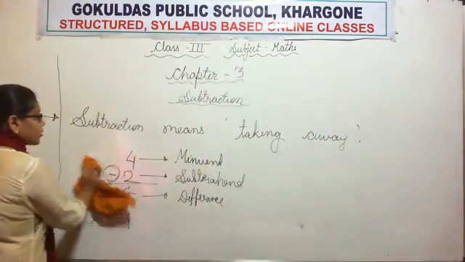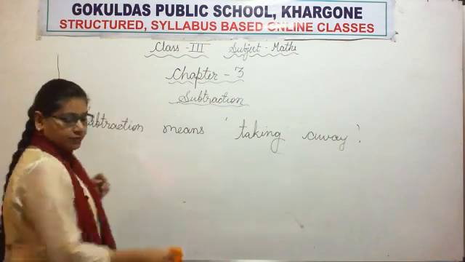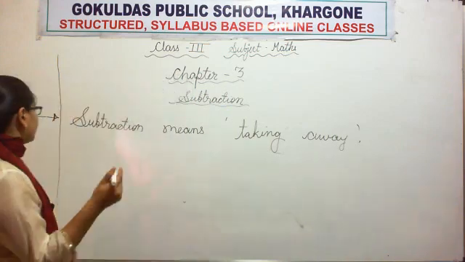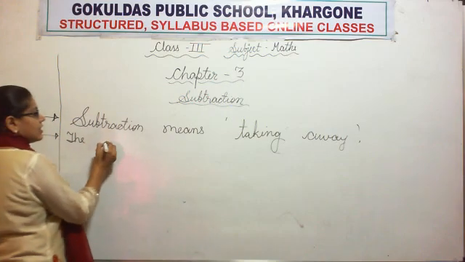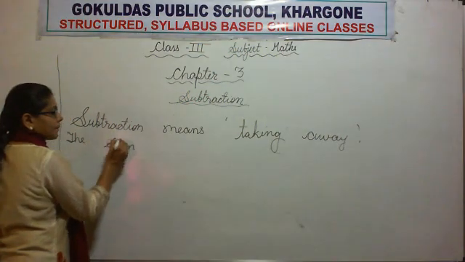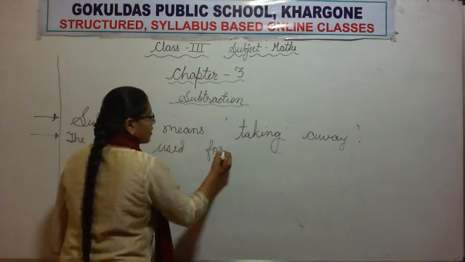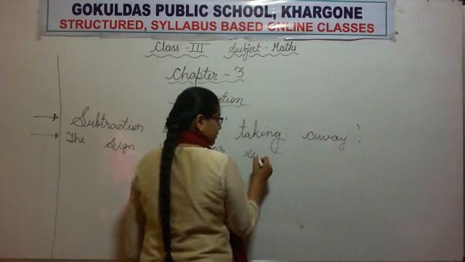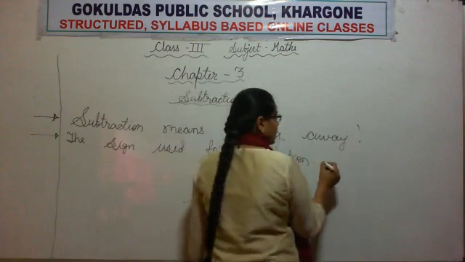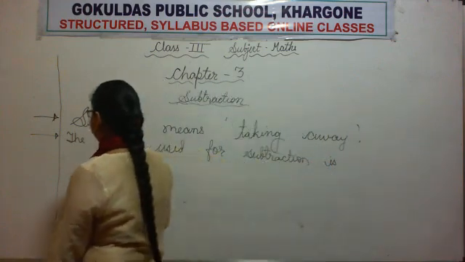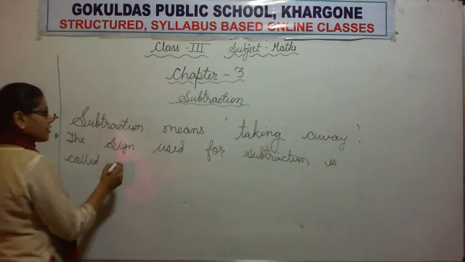So the sign which is used for subtraction is called as minus. Let's write this also. Write it down with me, students. The sign used for subtraction is called minus.